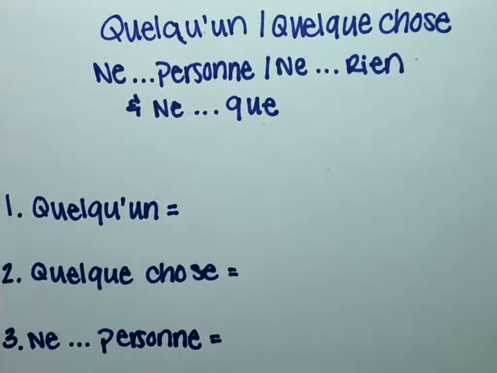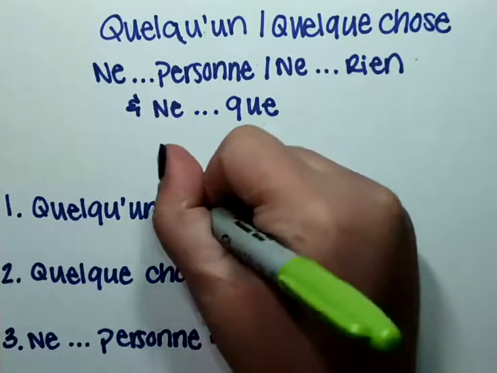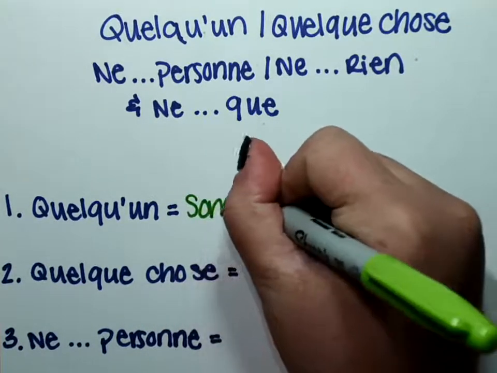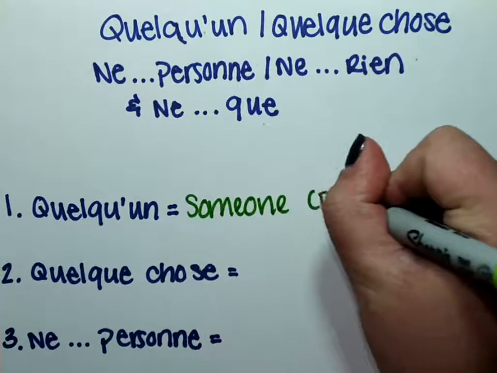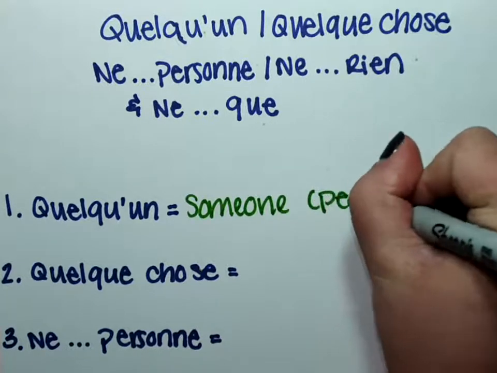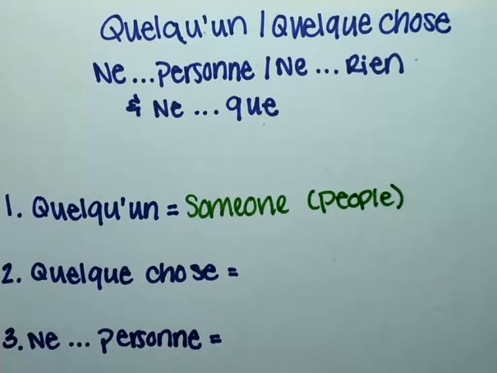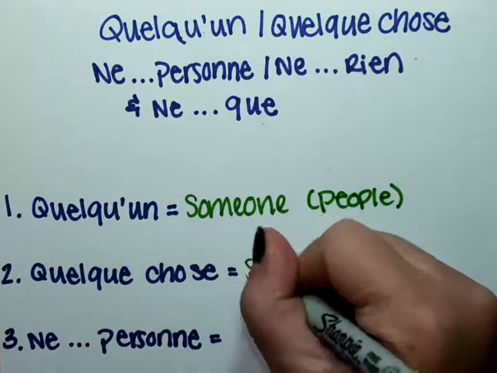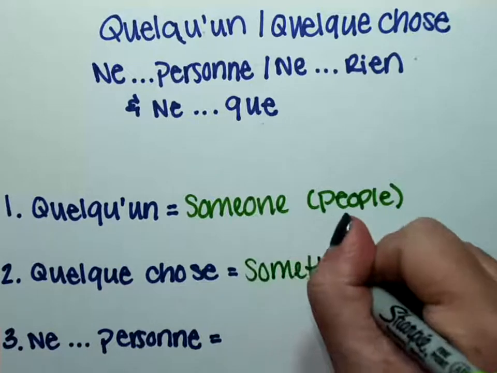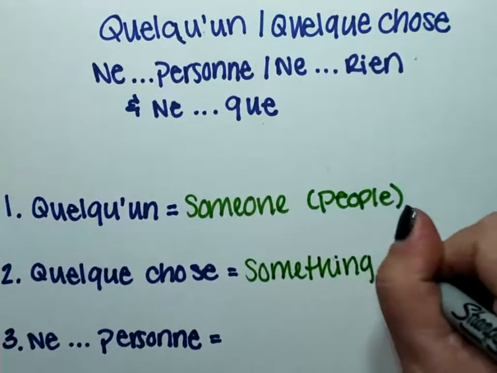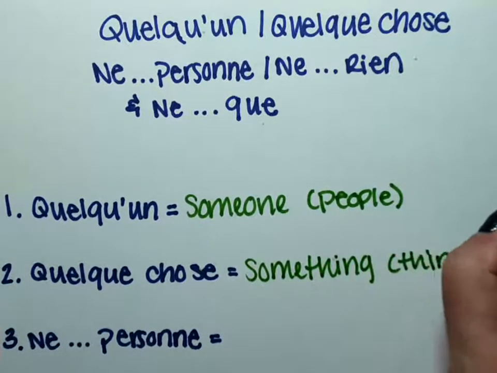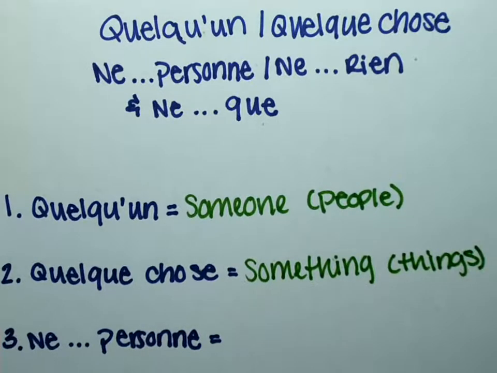So first off, I want to talk about quelqu'un and quelque chose. Quelqu'un just means someone if you were talking about a person. So this means someone, as in people. Then we have quelque chose, and quelque chose just means something. And we're obviously talking about things here, as in I have something.